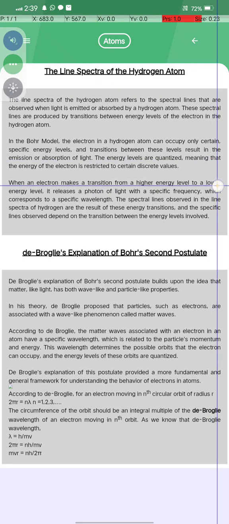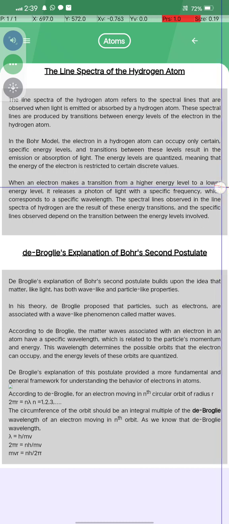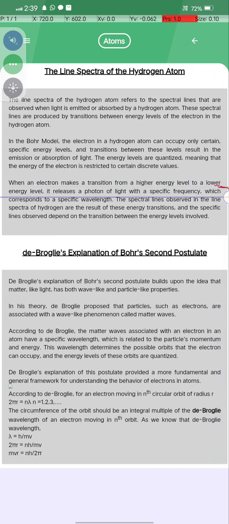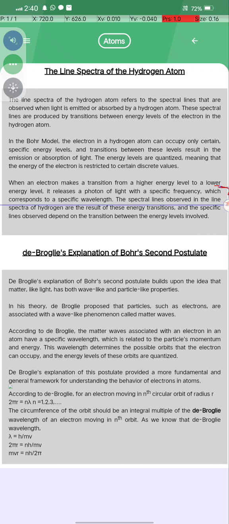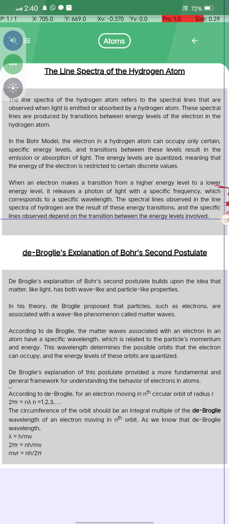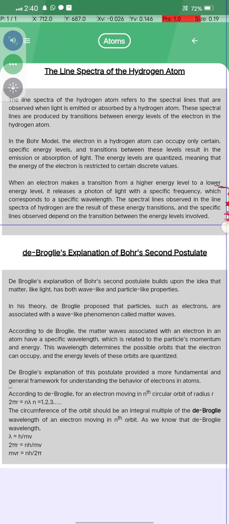Next, when an electron makes a transition from a higher energy level to a lower energy level, it releases a photon of light with a specific frequency, which corresponds to a specific wavelength. The spectral lines observed in the line spectrum of hydrogen result from these energy transitions, and the specific lines observed depend on the transitions between the energy levels involved.